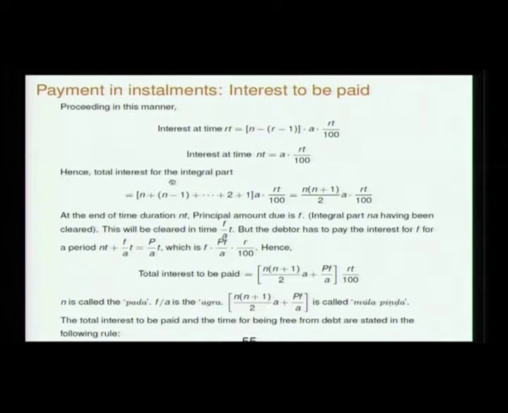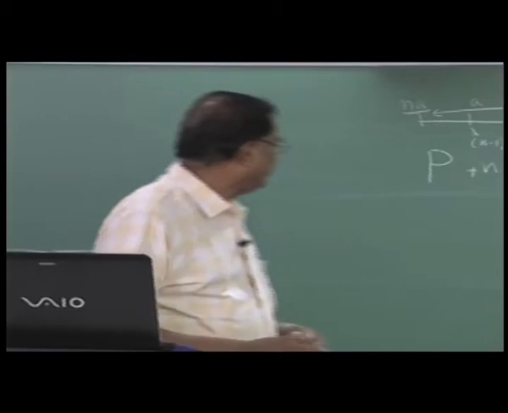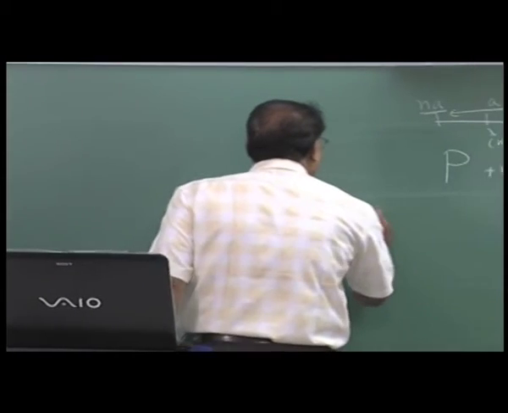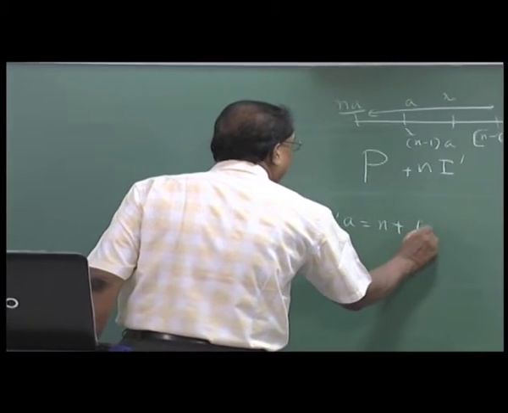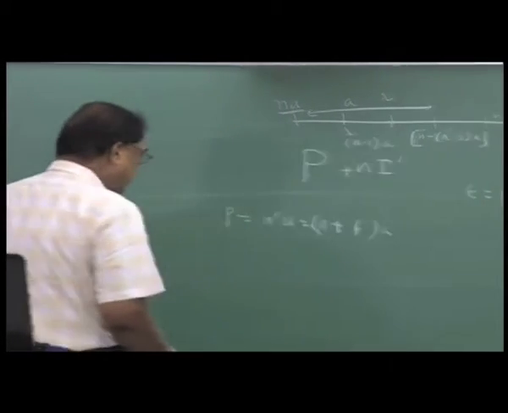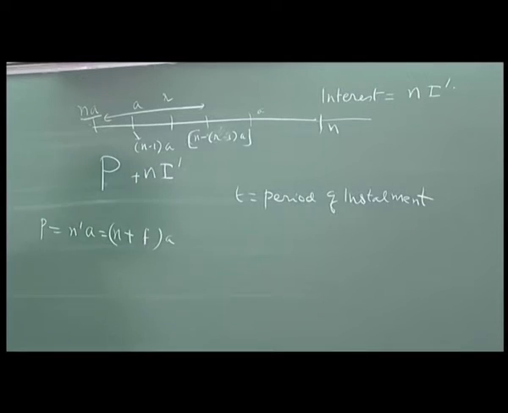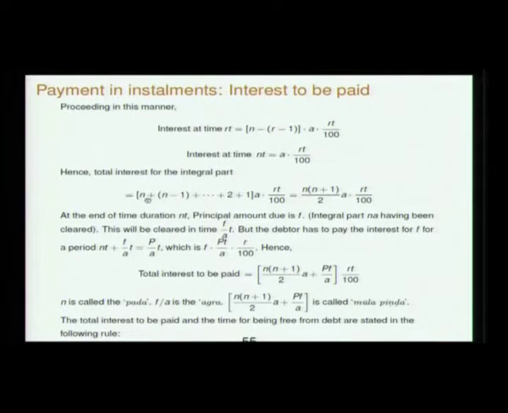So the total interest for the integral part, I am only taking the integral part, you see. Remember P is n prime A, which is n plus a fraction into A. That is how we discussed it. So the total interest for the integral part is n plus (n minus 1) etc. up to 1, so you are getting an arithmetic progression here. So n into (n plus 1) by 2 into A into RT by 100, at the end of duration nT. See, now after the duration the principal due is f.